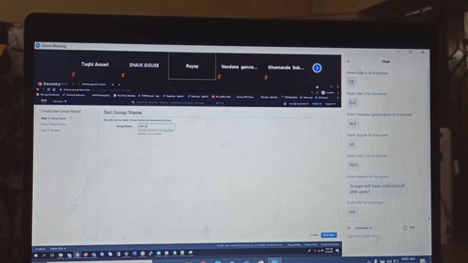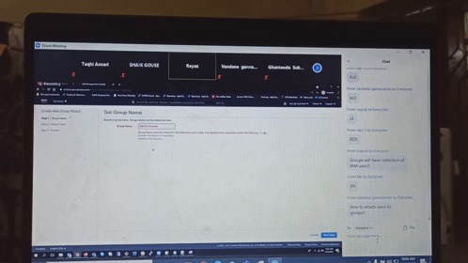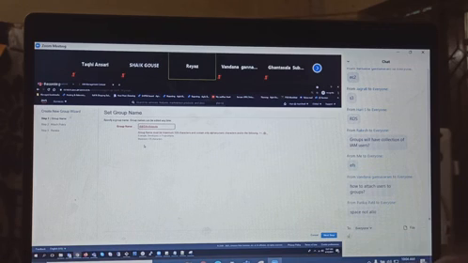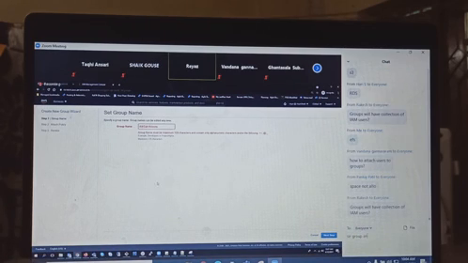And create another group. I'll call it AWS Architect. Next. How to attach users?